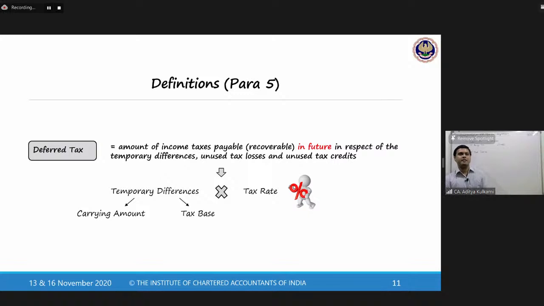So what is deferred tax, sir? Deferred tax is the amounts of income taxes which are payable or recoverable in the future in respect of temporary differences, unused tax losses, and unused tax credits. So it is nothing but temporary differences multiplied by tax rates. Temporary difference is the difference between your carrying amount and the tax base. Sir, you have discussed too many technical terms and you have just read the definition.